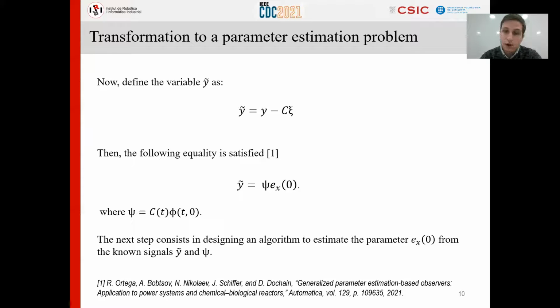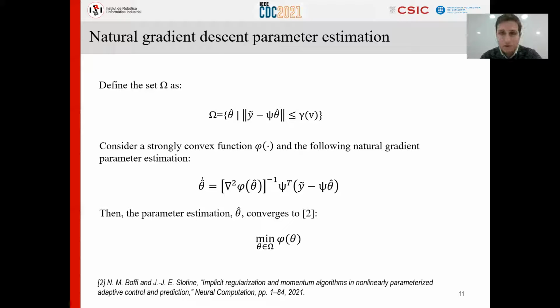Naturally, if you implement a least squares algorithm, you recover the Kalman filter. What we propose here is to use a natural gradient descent-like algorithm, which will implicitly optimize a function to be designed. So what does this mean? Let's define this set omega here, that is the set where the error between y tilde and c times the estimated parameter is lower than some value that depends on the noise. Obviously, most parameter estimation algorithms that you can show are stable will converge to a set of this form. What we do is design a strongly convex function phi, and then implement a natural gradient parameter estimation which takes the form of the second equation here.